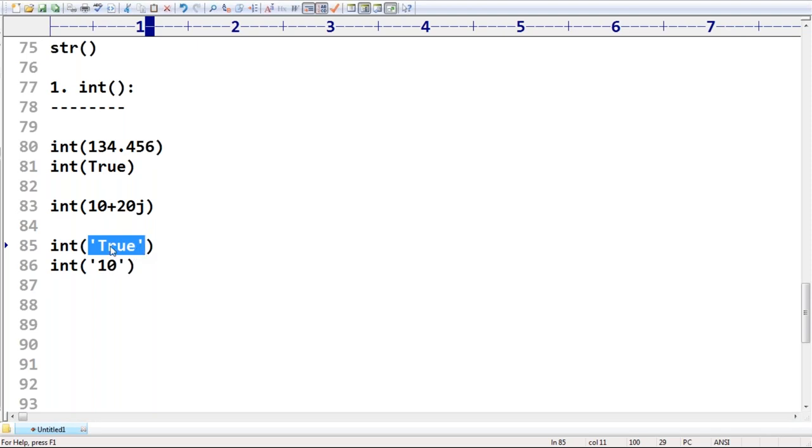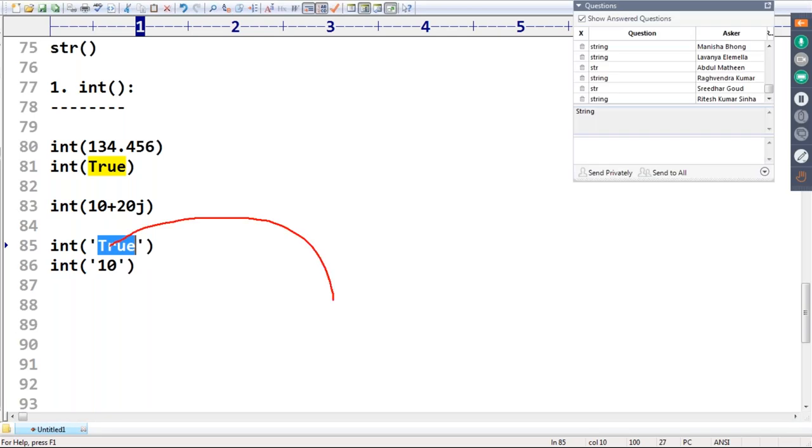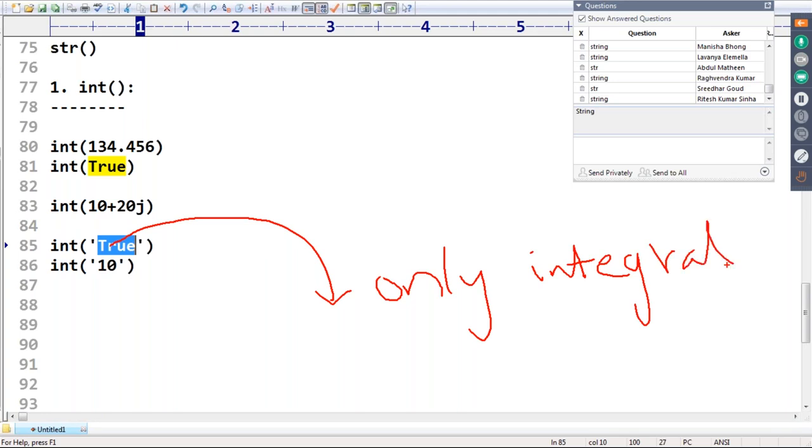What is the rule? If it is a string type and you want to use the int function, compulsorily this string should contain only an integral number. Remember this one, sir. An integral number is nothing but a number without a decimal point. And compulsorily we should use base 10 only. If I want to use a binary, octal, or hexadecimal string, sorry, this int function can't recognize that.